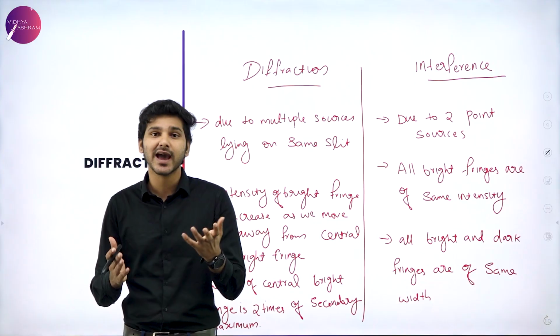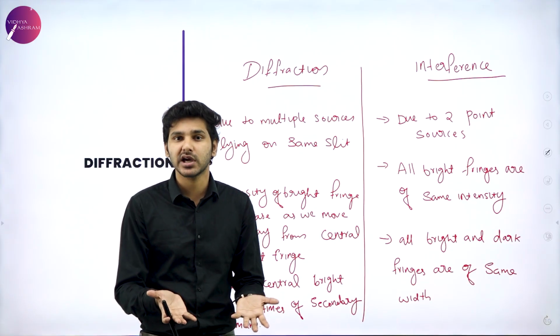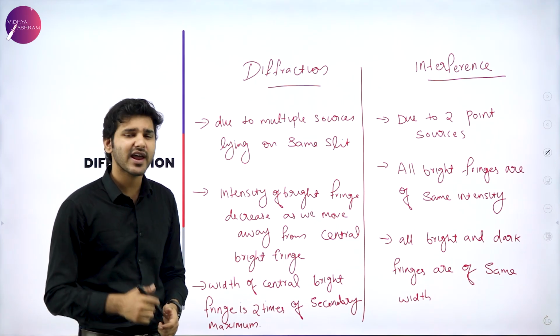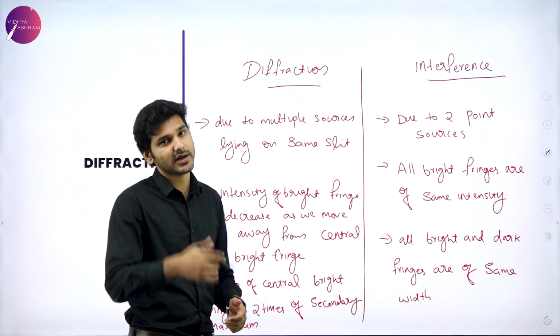You can actually see this as an aura line around the sun or the moon or many stars also. That is referred to as a diffraction pattern or a diffraction grating pattern.